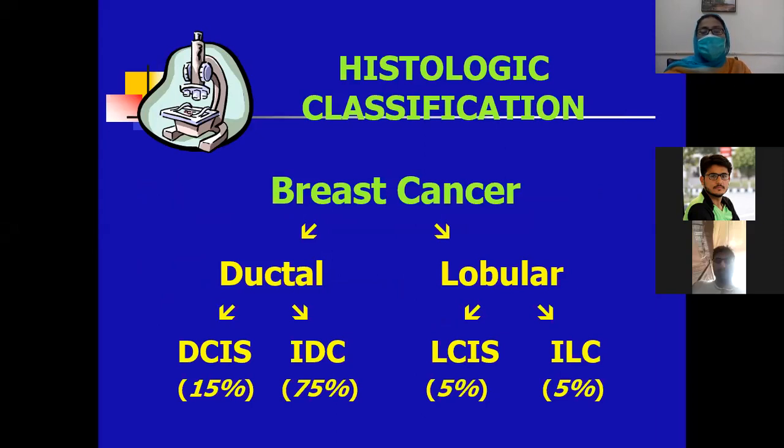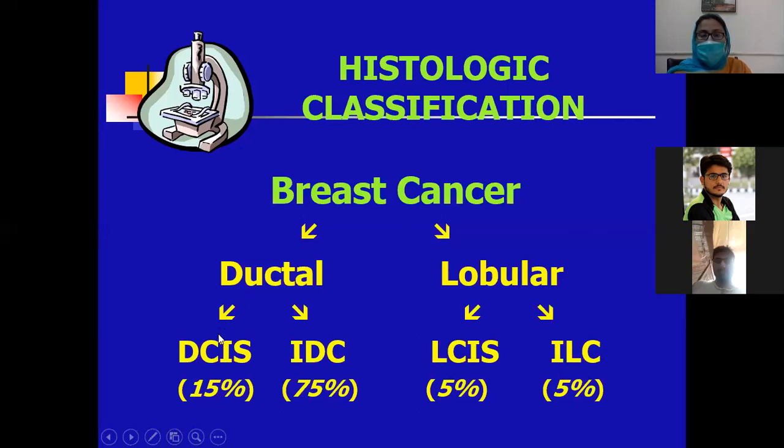So breast cancers can be divided into two classes, the ductal carcinomas and the lobular carcinomas. The ductal carcinomas can be divided into two types, ductal carcinoma in situ and invasive ductal carcinoma, while the lobular carcinoma can be divided into LCIS, lobular carcinoma in situ, and ILC, invasive lobular carcinoma. Okay. We can divide breast carcinoma into two groups. One is the ductal and the other is the lobular.